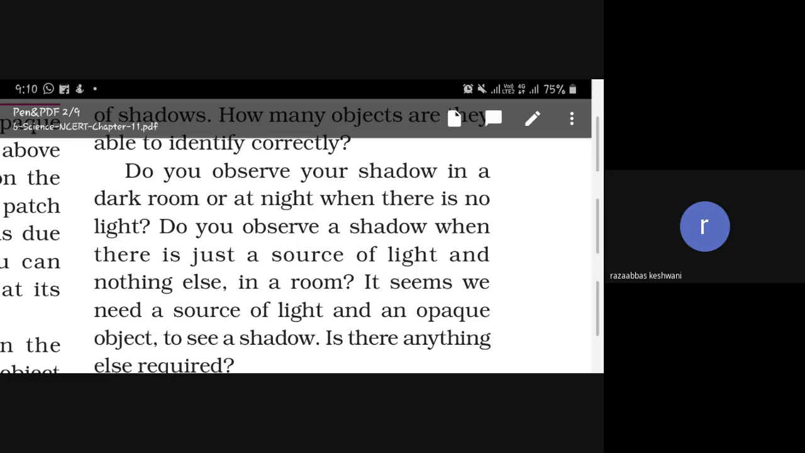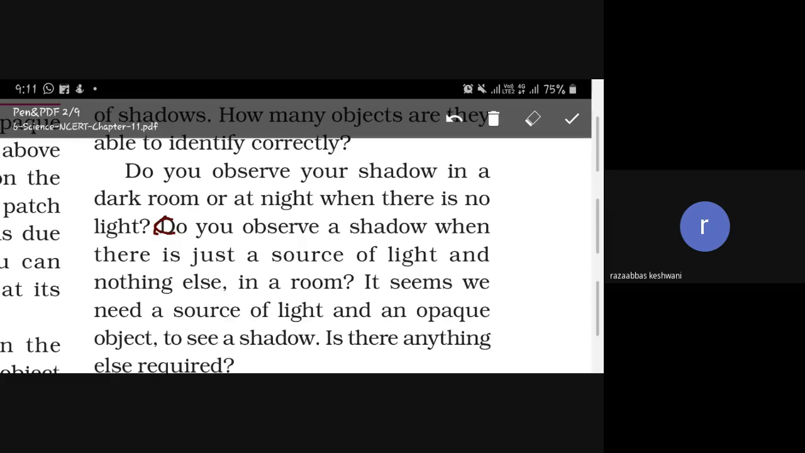Why did you stop? Again, read it. Read it from here. Do you observe a shadow when there is just a source of light and nothing else in a room?